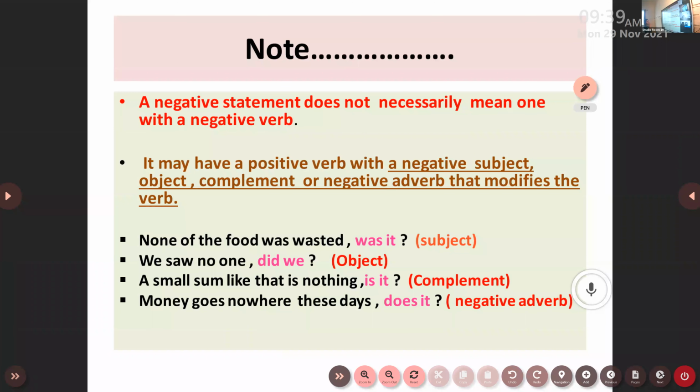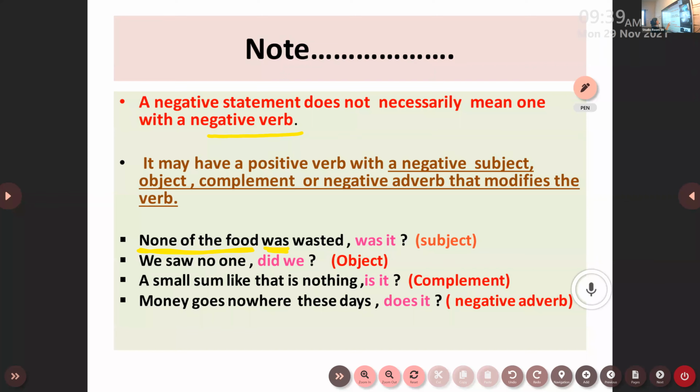So a negative statement does not necessarily mean one with a negative verb. Negative verb means did not, had not. Other than this, it may have a positive verb with a negative subject. So, none of the food was wasted. Here none of the food is a part of the subject, and here was is used like a positive verb. It is not used like a negative word. I haven't used wasn't here. So the presence of none shows that it is a part of the subject also.